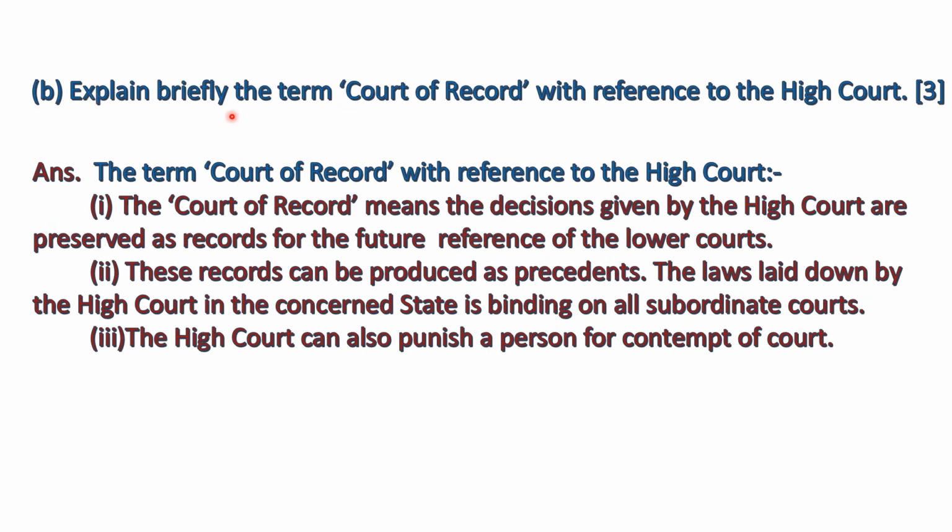Now explain briefly the term Court of Record with reference to the High Court. The term Court of Record means the decisions given by the High Court are preserved as records for the future reference of the lower courts. These records can be produced as precedents. The laws laid down by the High Court in the concerned state are binding on all subordinate courts. Means the subordinate courts cannot go beyond the laws laid down by the High Court. The High Court can also punish a person for contempt of court.